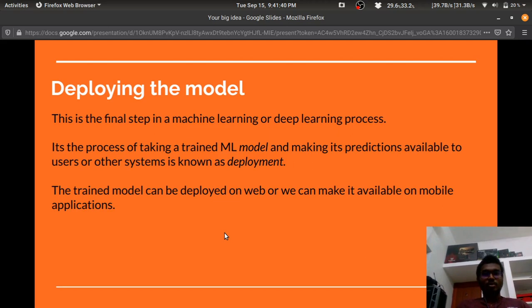Then the final step is deploying the model. Once we are satisfied with the model with a given accuracy, and it's helpful and giving meaningful predictions, then what we do is deploy the model, and it is the final step of the machine learning process. It is the process of taking a trained model and making its predictions available to users or other systems. It's known as deployment. The trained model can be deployed on the web, or we can make it available on mobile applications.